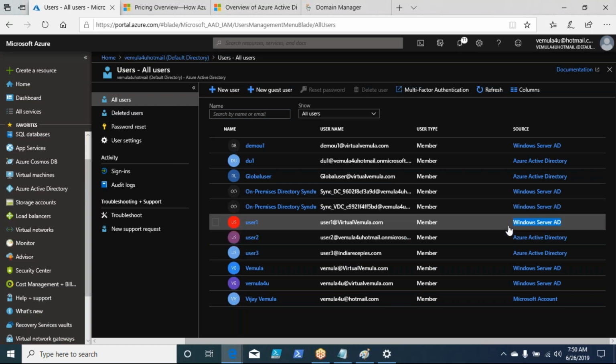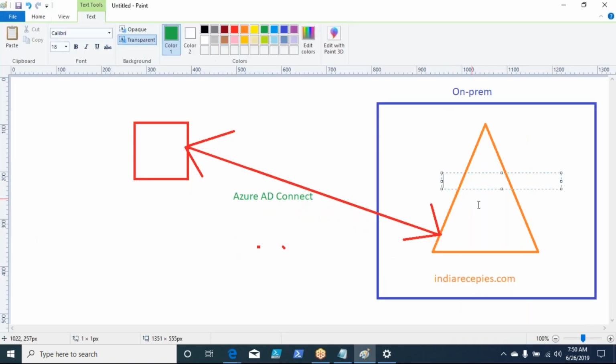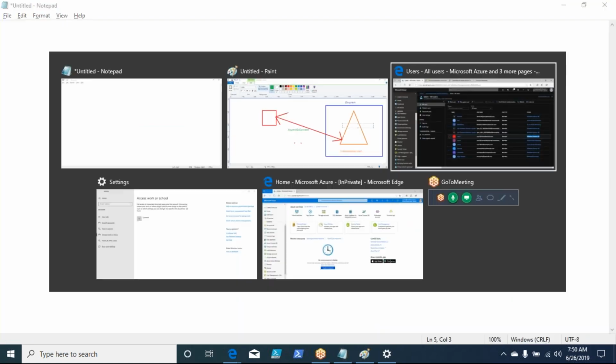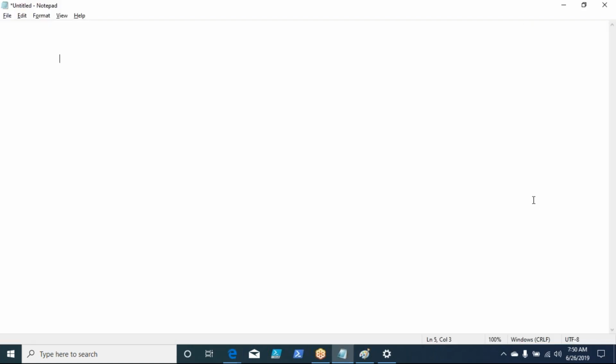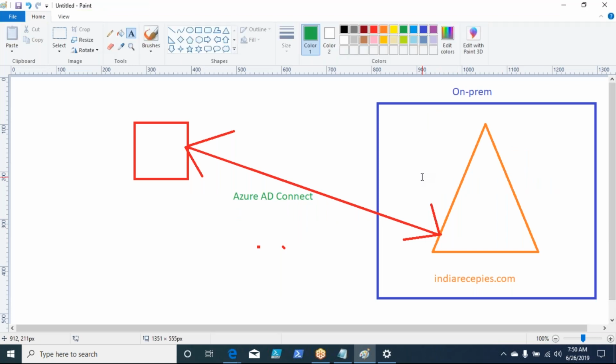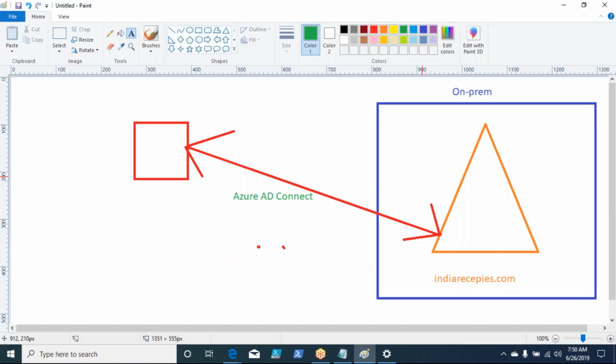It means that the ID named Windows Server AD is an ID which got replicated from my domain, which is sitting on-prem, and it is not created here. So we have a solution where you can replicate your on-premises user IDs to Azure and use the same user IDs and passwords, whatever you use on-prem, to access your Azure portals or applications within Azure.